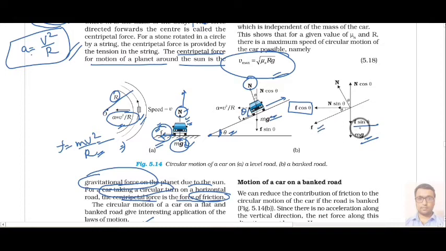Similarly, the normal reaction will also have two components. This angle is theta; we can determine from simple mathematics that the whole angle is 90 degrees and this angle is theta, so the remaining is 90 minus theta, and since the x-axis and y-axis are perpendicular to each other, this angle will be theta.